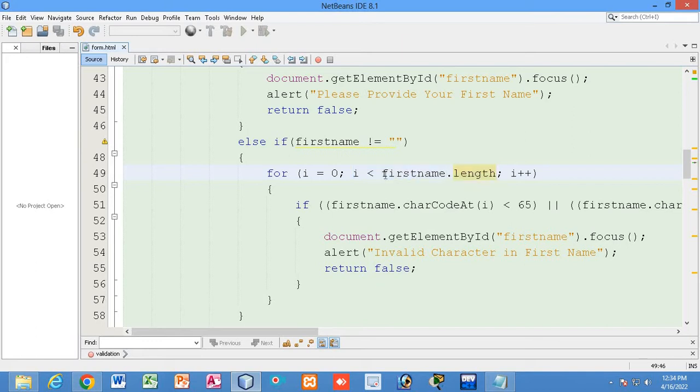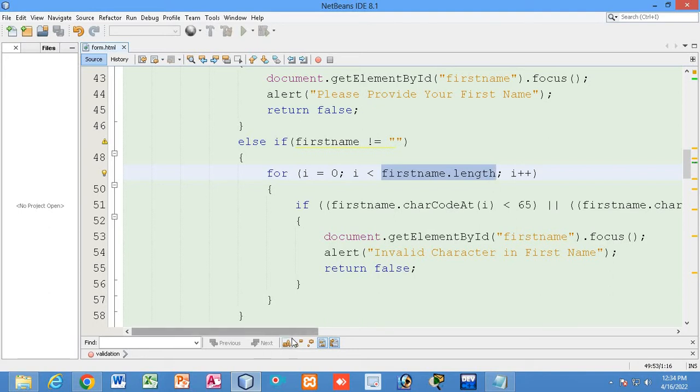That is why I have taken first name dot length. That means until we reach the last character that has been provided in the text field, it will go on checking till the last character. That is why i will be incremented till the first name dot length, that means till the last character. So we calculate the length by this code. First name dot length will calculate the length of the characters, and till the last character it will be incremented and checked.